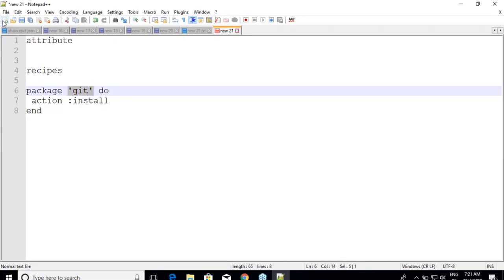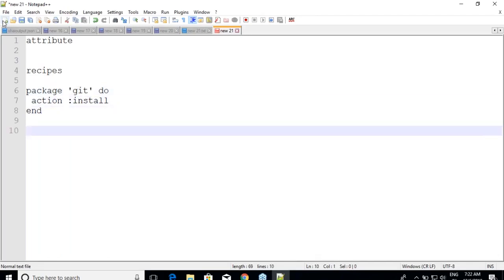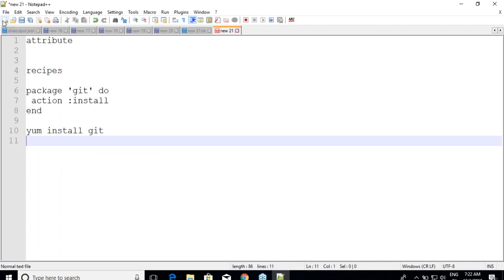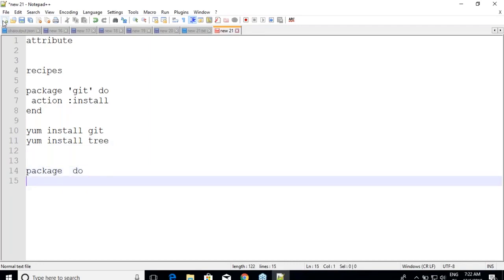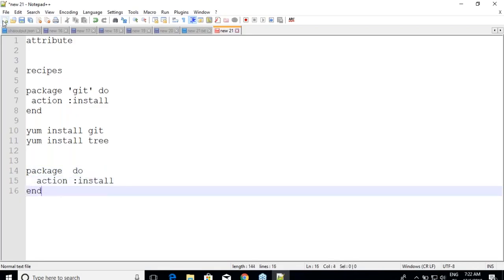So if I have to reuse, if I pass that package name from somewhere else, can I use that block to install anything? For example, can I use this to replace all of these statements? Yum install git. Okay, on Red Hat, I'm just writing Red Hat versions first. Yum install tree. So what is it that I can do now? I have to just say package, something like some stuff over here, do action install.